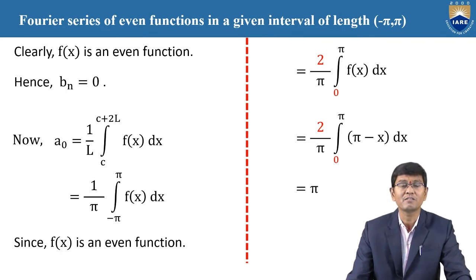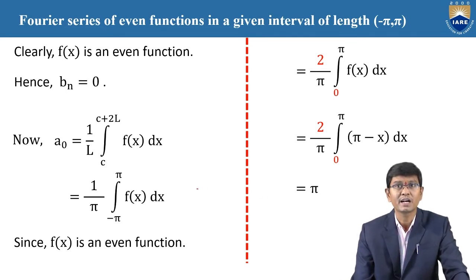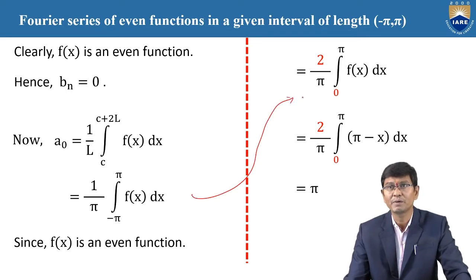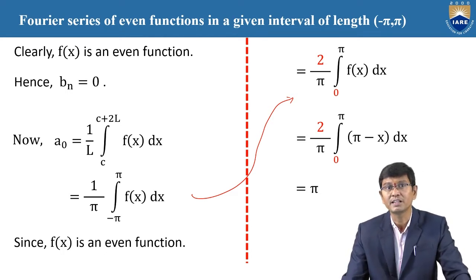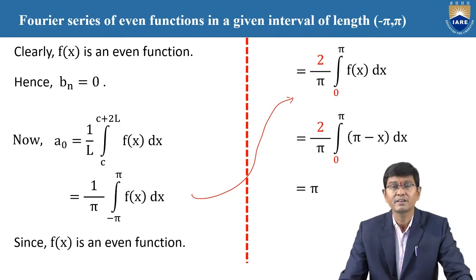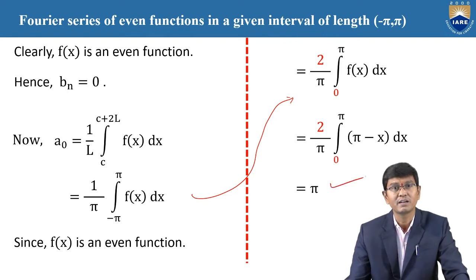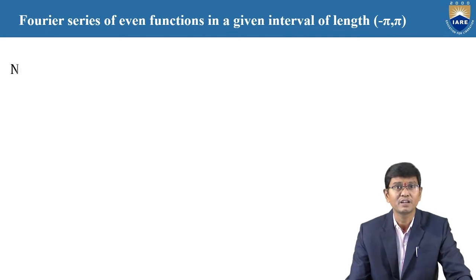According to that formula, while replacing here, 1 by pi integration minus pi to pi f of x dx is directly obtained as 2 by pi integration 0 to pi f of x dx. Therefore, f of x in between 0 to pi is given as pi minus x dx, and after replacement of the upper and lower limits, the value here is pi.